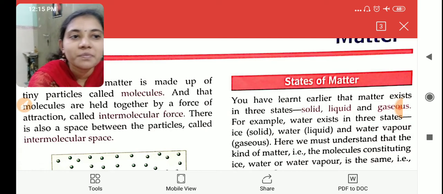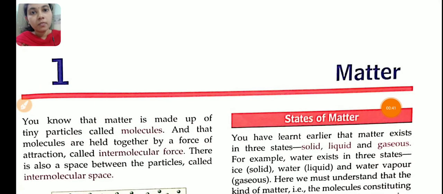Next we are going to start our new chapter, that is matter. Matter means anything that occupies space and has mass. You have studied this in your smaller classes: anything around you which has some mass and occupies space is called matter.